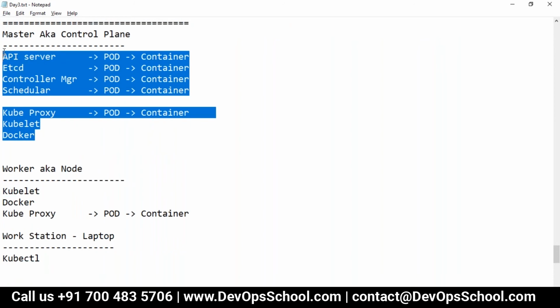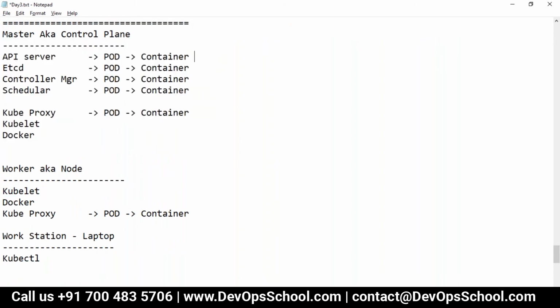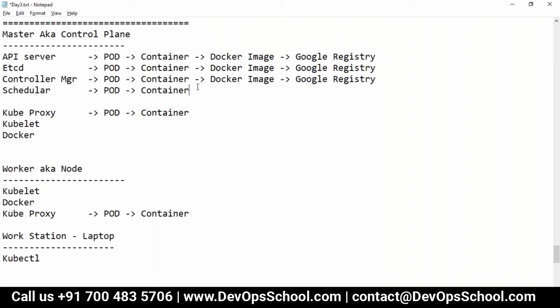This is the real architecture. Now guys, a container comes from an image. Docker image, mind it here, I said Docker image. And this Docker image comes from the Google registry. These images I'm talking about, API server, etcd, and all, come from the Google registry, not from Docker Hub.